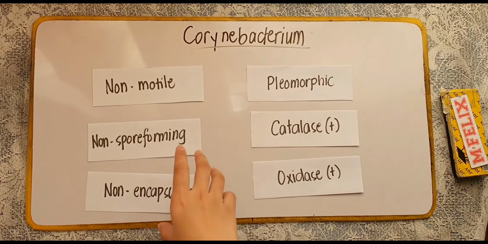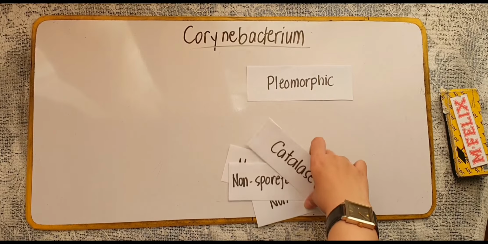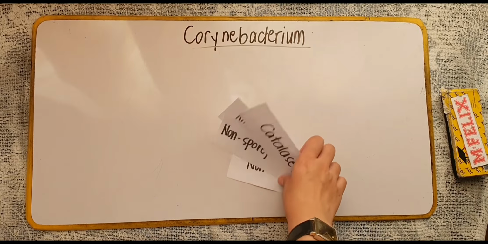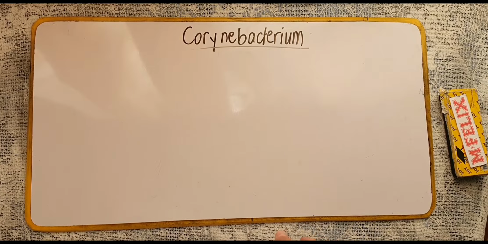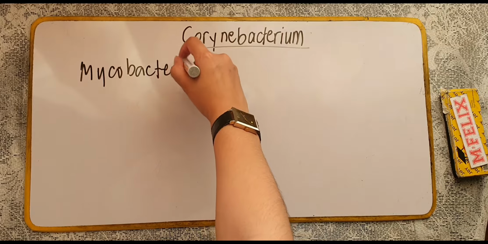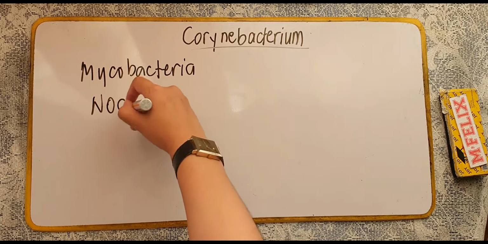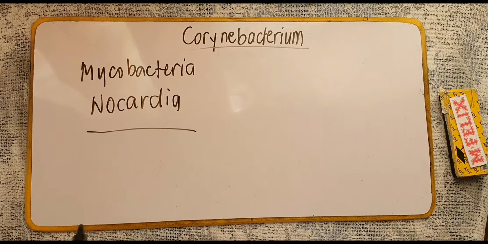And then what else for your Corynebacterium species? Your Corynebacterium bacteria, they are said to be free-living saprophytes. Free-living saprophytes, and then some are considered as plant pathogens. Now, these species, they are said to be closely related to Mycobacteria and Nocardia species because of their cell wall. Okay, so medyo may similarity sila when it comes to their cell wall. Kasi bakit? Ano bang meron sa kanilang cell wall?